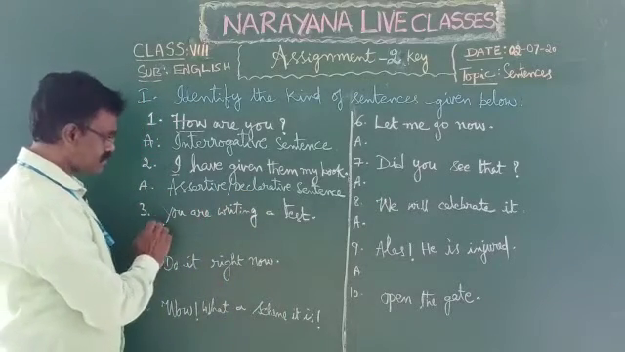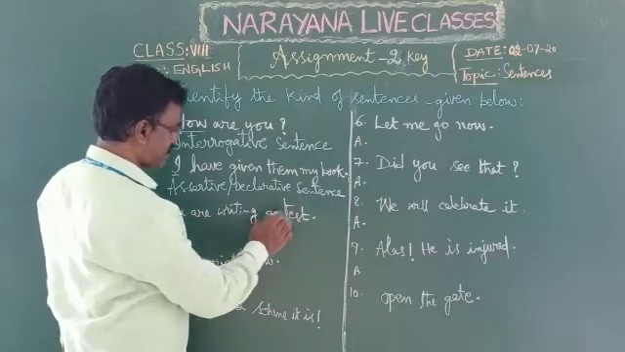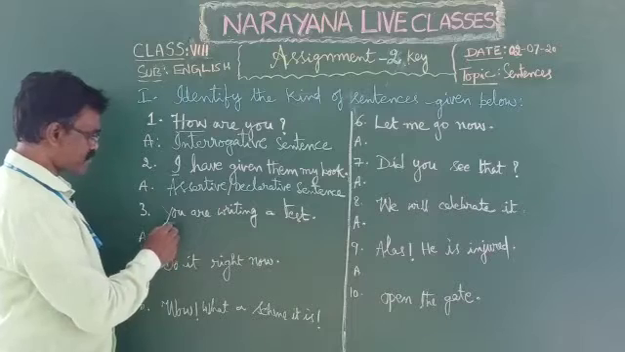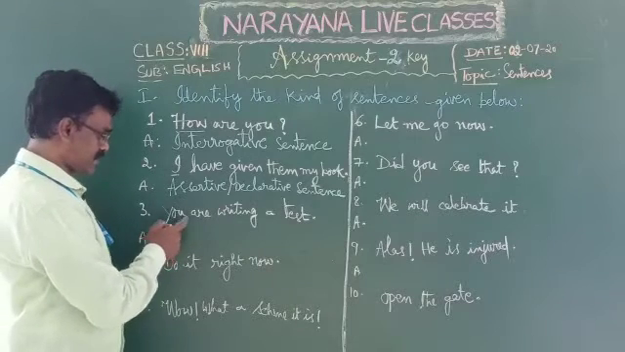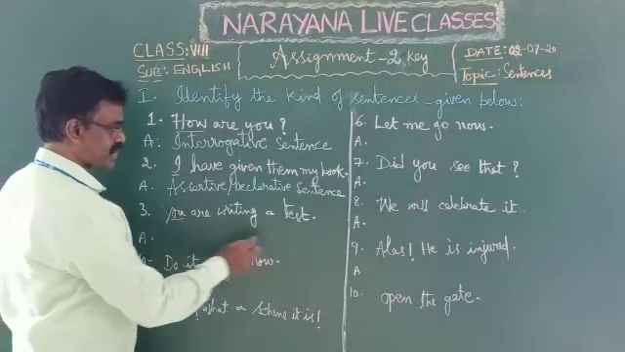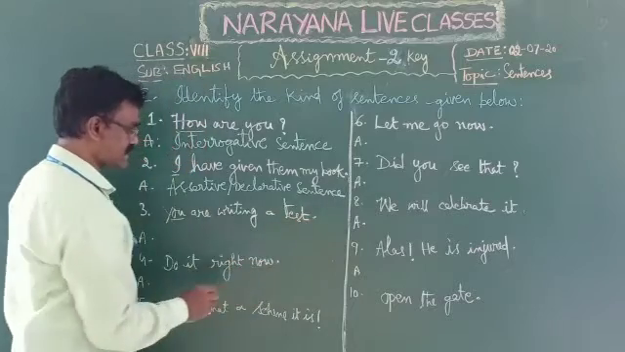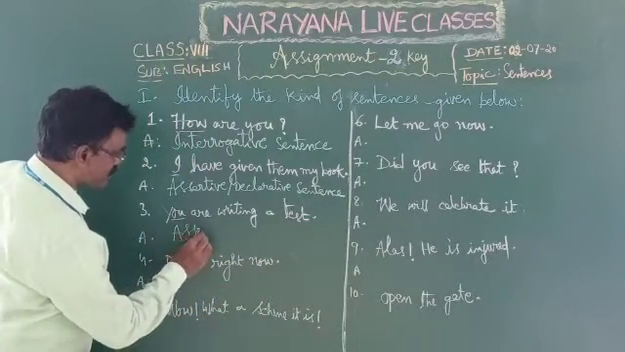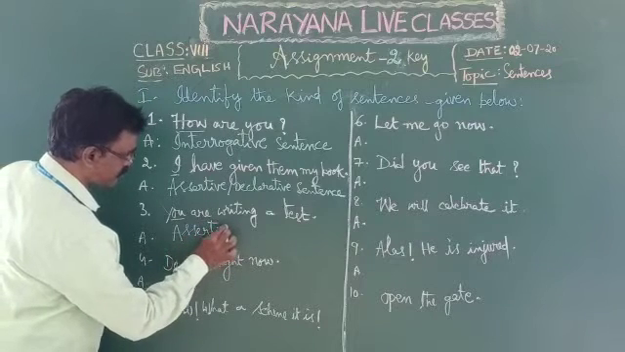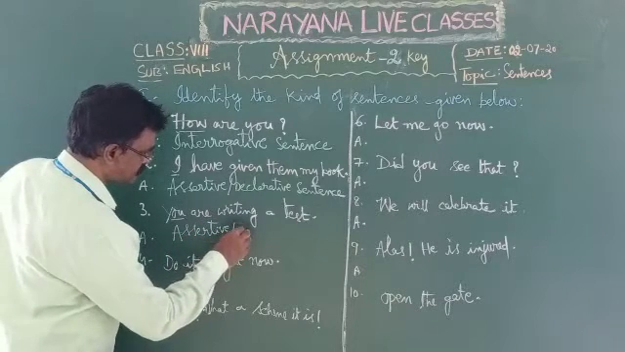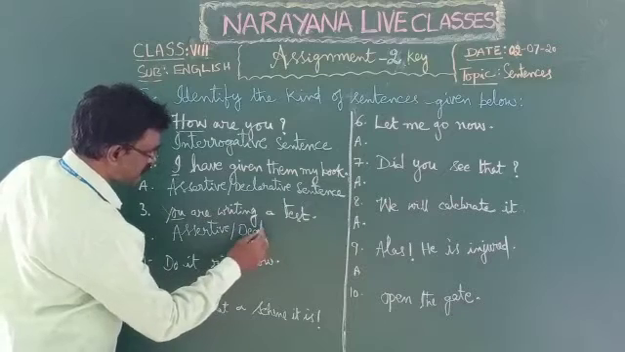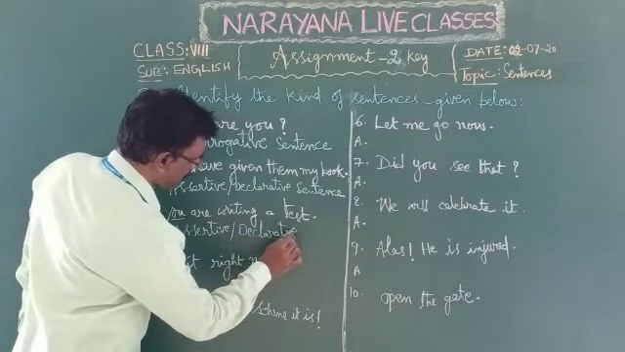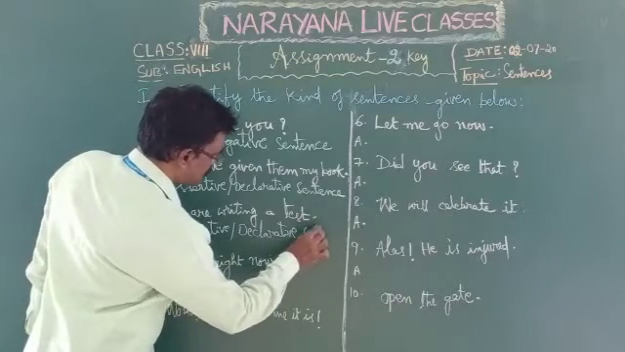Third one, you are writing a test. You are writing a test. Same. So children, here it began with you subject, it ends with full stop. So it is also assertive or declarative sentence.